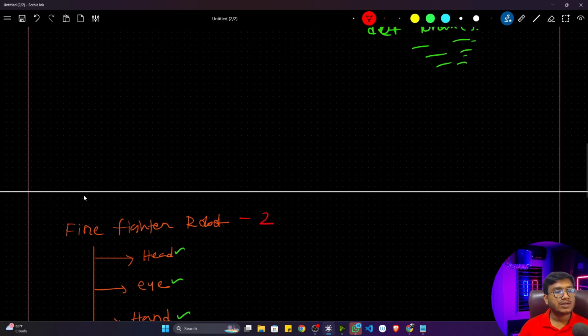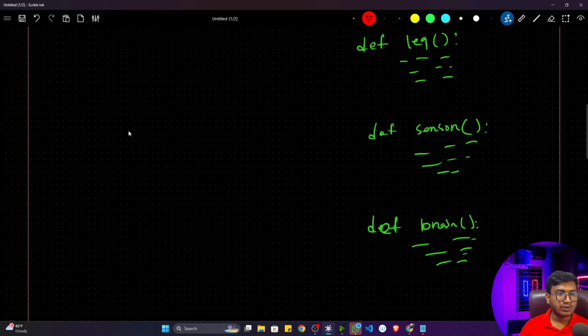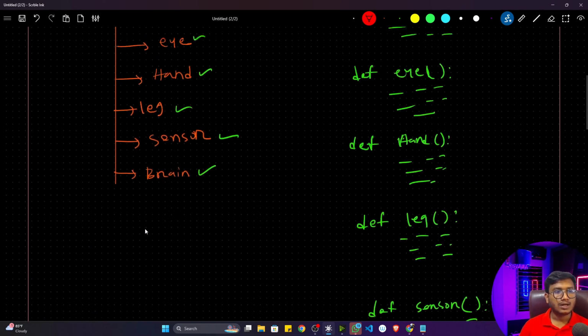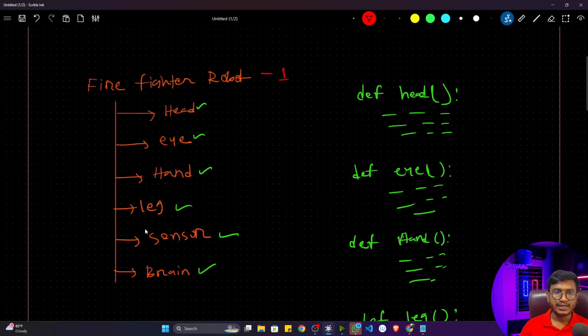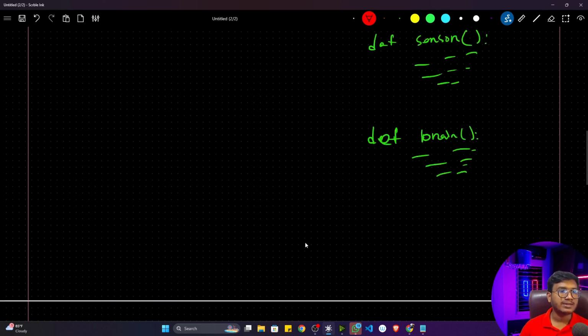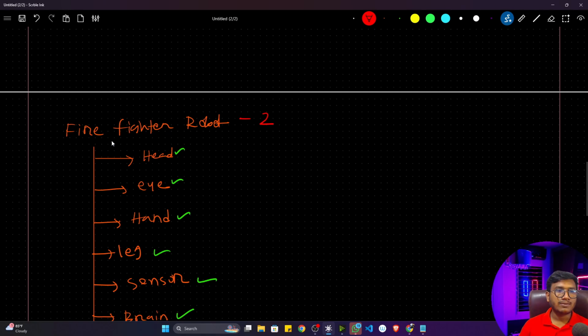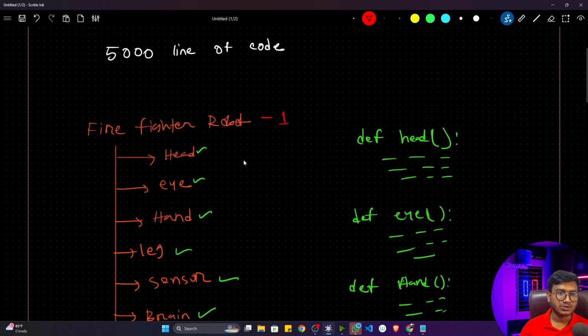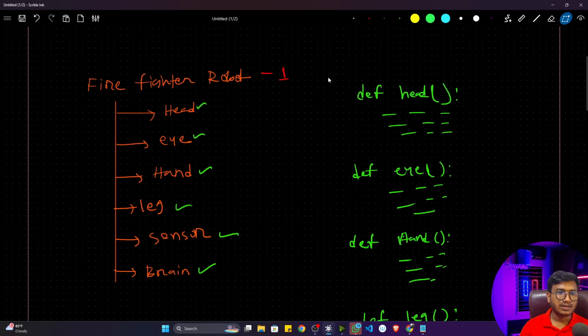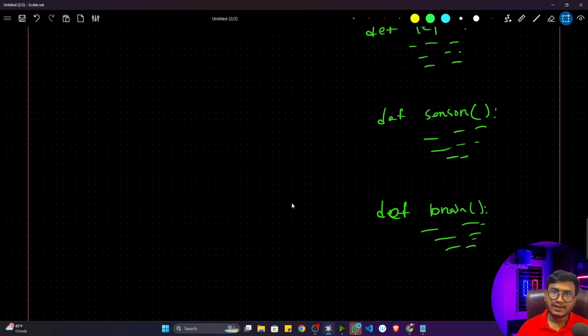And they told me this particular robot 1 will be able to control this robot 2. That means I have to write all the functionality of robot 2 inside robot 1. Okay, that is what they told me. So then I again followed that particular functional approach. Then I started again creating different functions for different components. So let me just copy paste again. Now see, I implemented it that way.